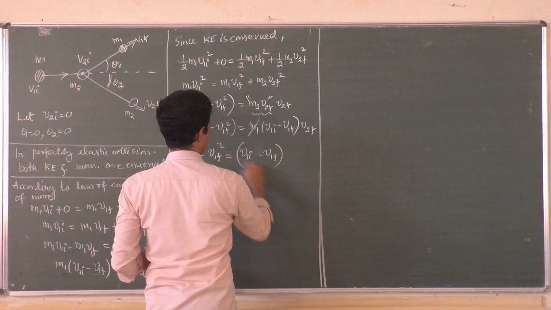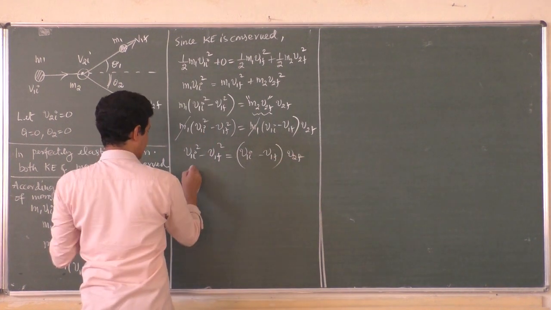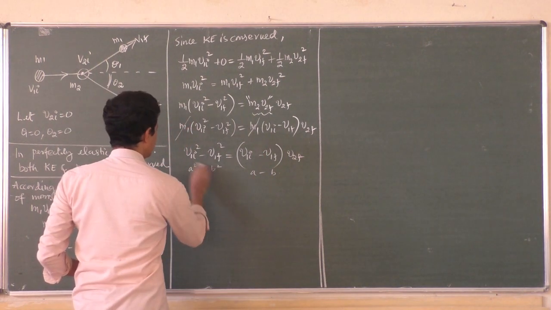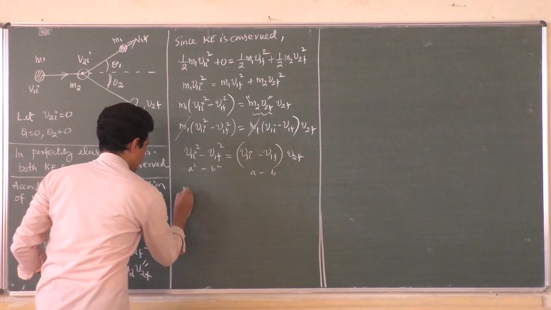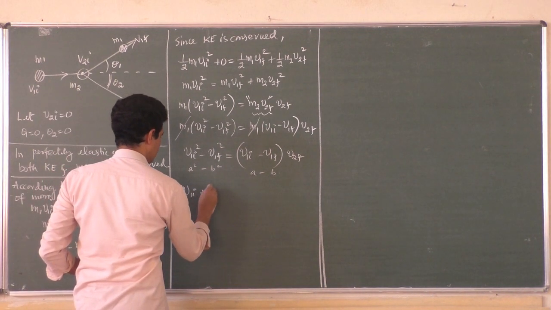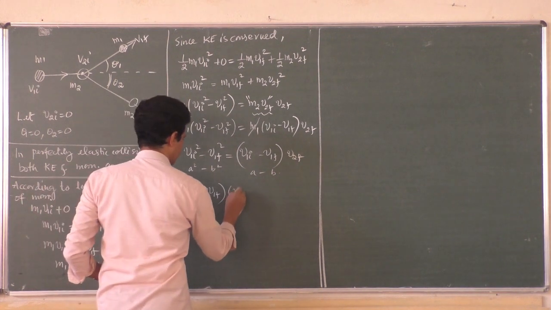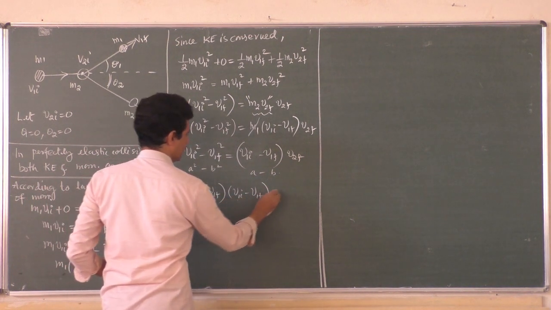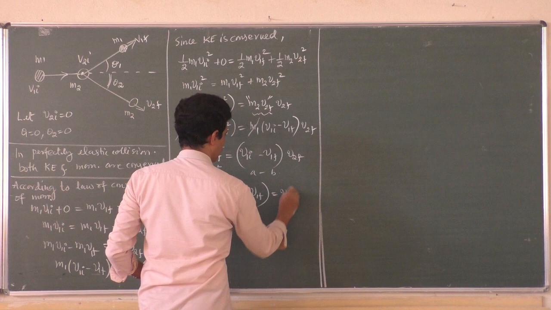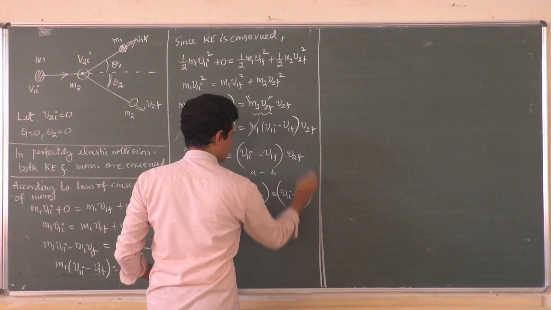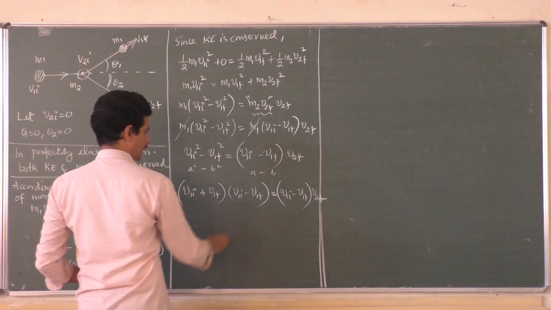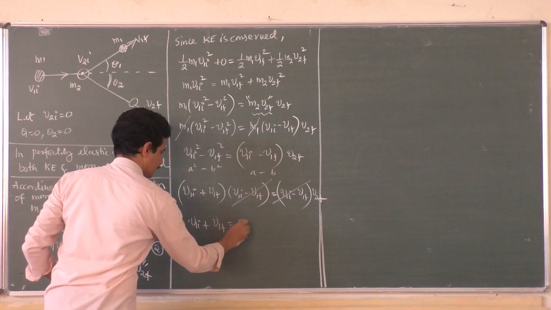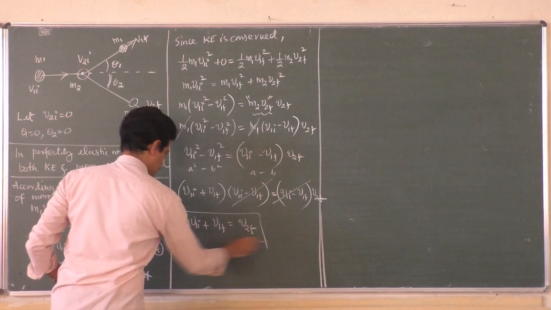Now, does it look like a square minus b square? Splitting this v1i square minus v1f square as v1i plus v1f, a plus b, into a minus b, v1i minus v1f. So a square minus b square is a plus b into a minus b, which is equal to v1i minus v1f into this v2f. So one v1i minus v1f gets cancelled. So what is this? v1i plus v1f is equal to v2f. So we have got one equation which connects the velocities.